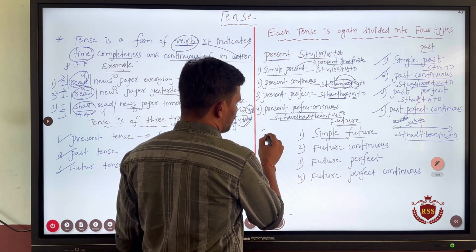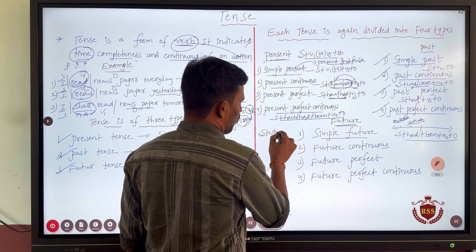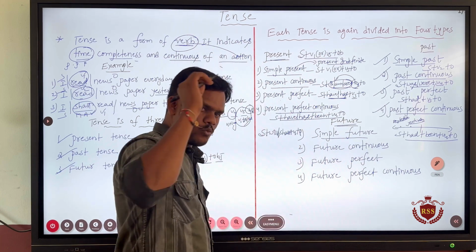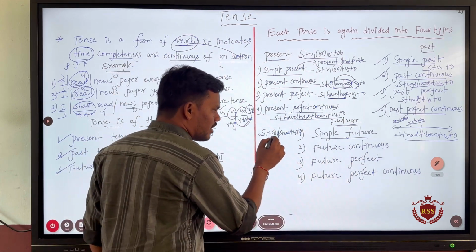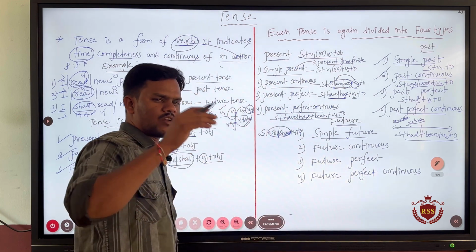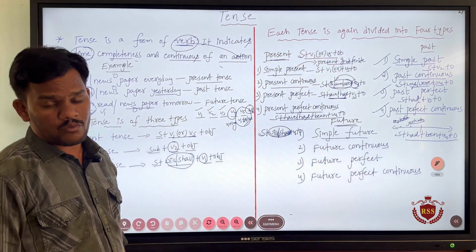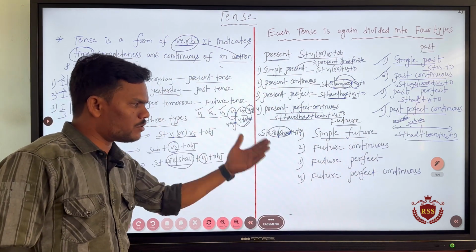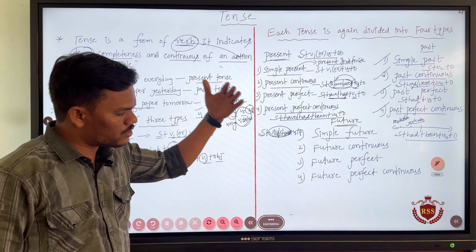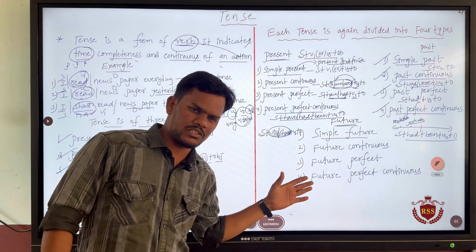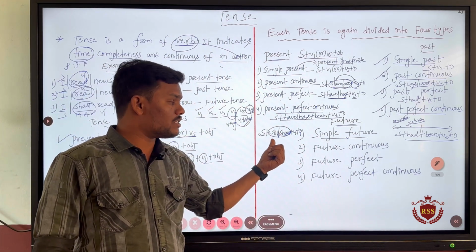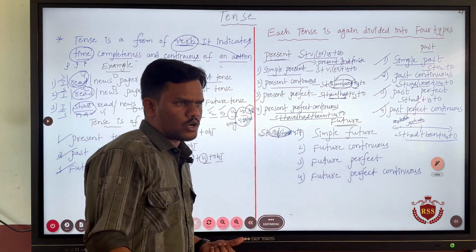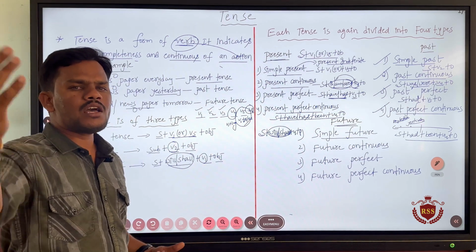See, the formation of the simple future tense will be subject plus will or shall plus V1 plus object. If you want to use future tense, you'll certainly use will and shall. Will and shall are very important. Without will and shall, we can't form a sentence in future tense. It can be either simple future, future continuous, future perfect, or future perfect continuous. Whatever the tense is going to be, we'll have to compulsorily use will and shall. Understand? So, simple future tense is used for talking about an action which is going to happen in the future.